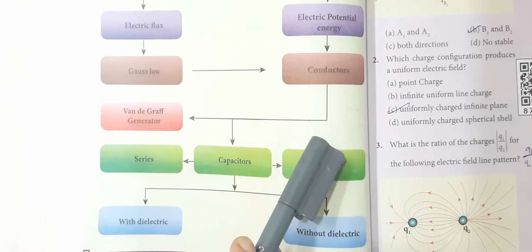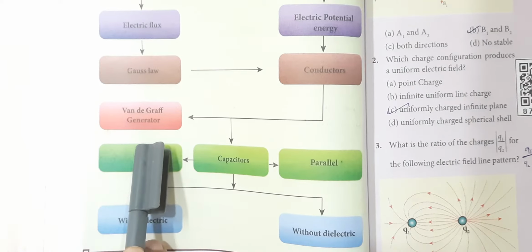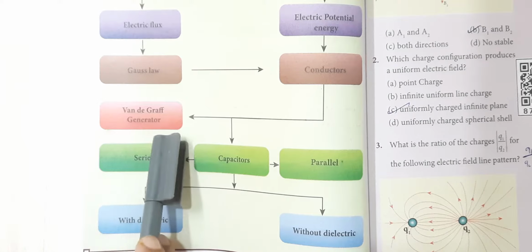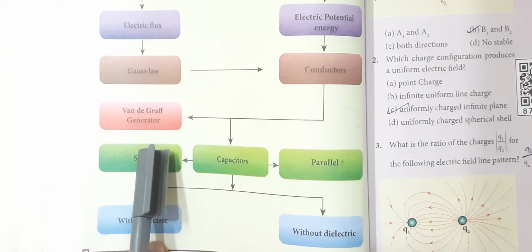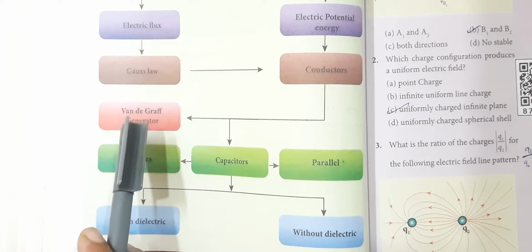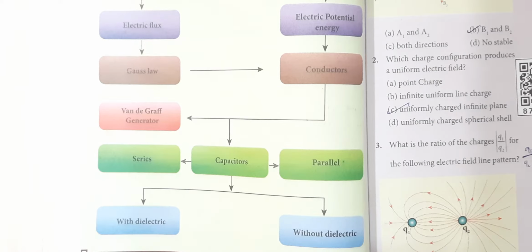Then another conductor, the Van de Graaff generator, we have discussed. This is based on the action at points, lightning arrester and Van de Graaff generator. So these topics we have covered in the first unit.